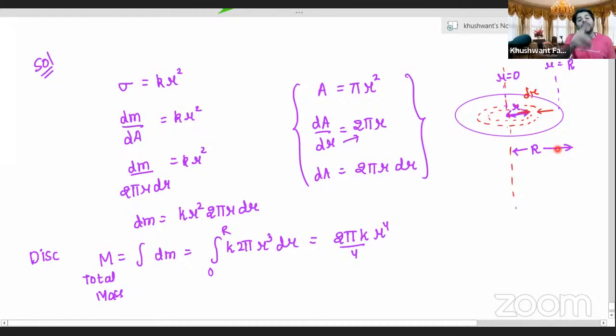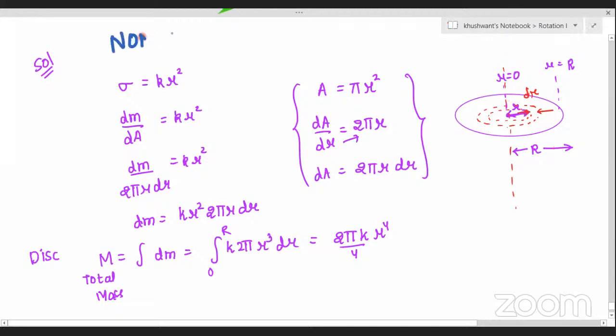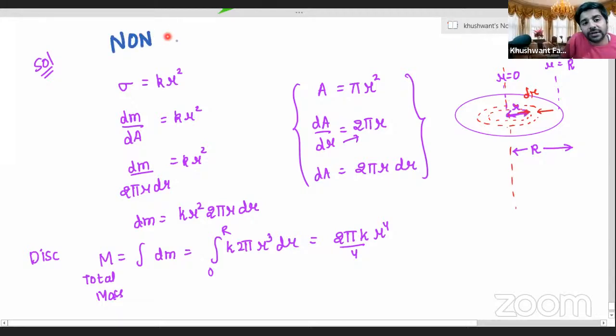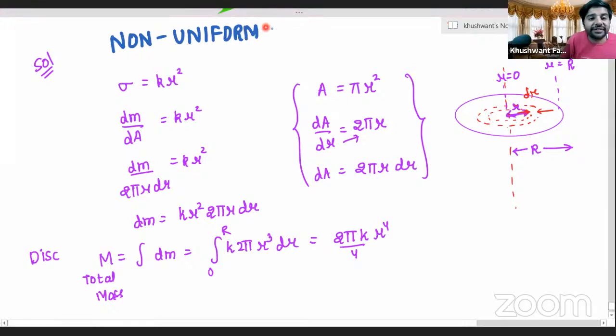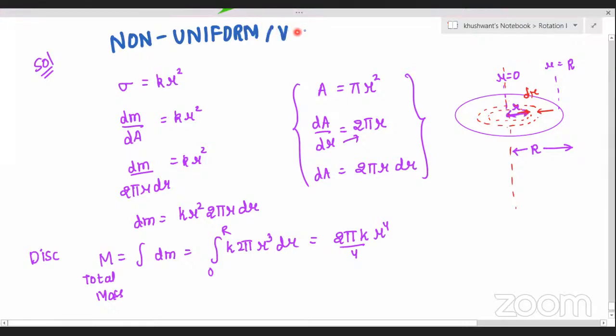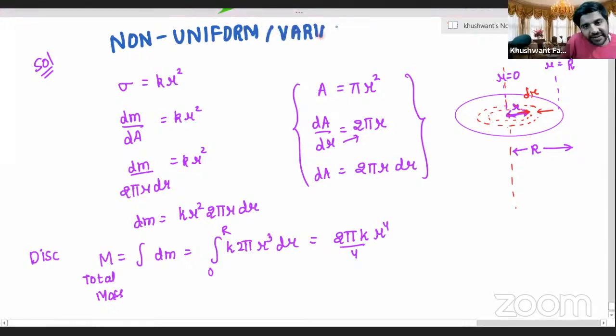And this is the case of non-uniform distribution. What kind of case is this, Praveen? Non-uniform or variable distribution of mass. Repeat, Praveen. Variable distribution of mass. Write this, everybody. You all should be good with the vocabulary of this entire concept.